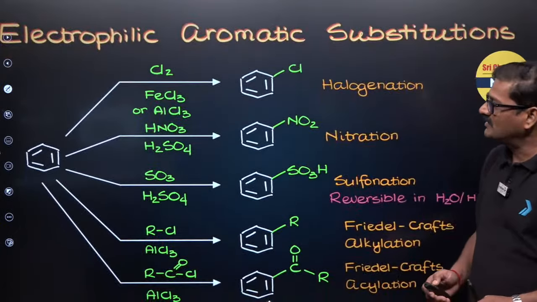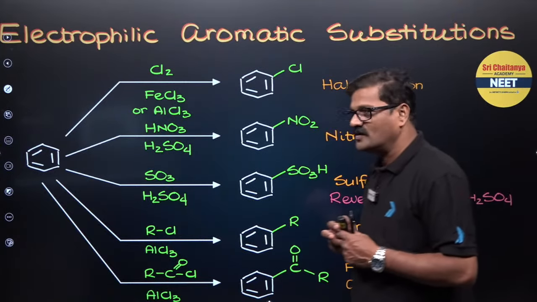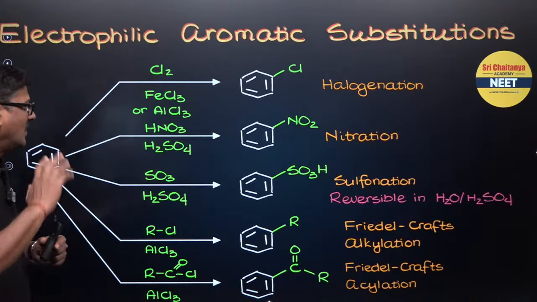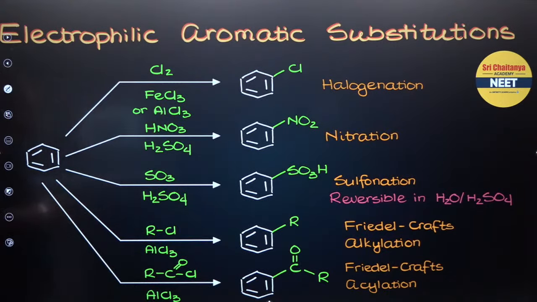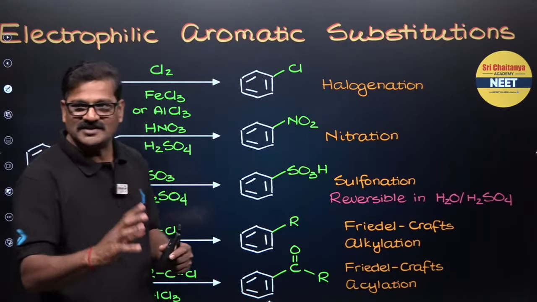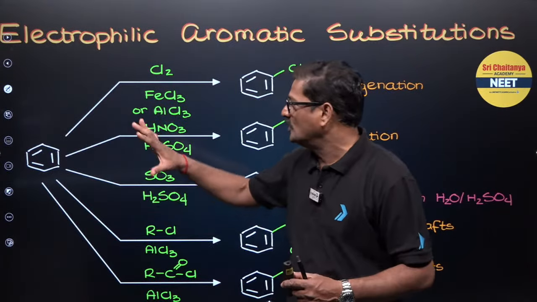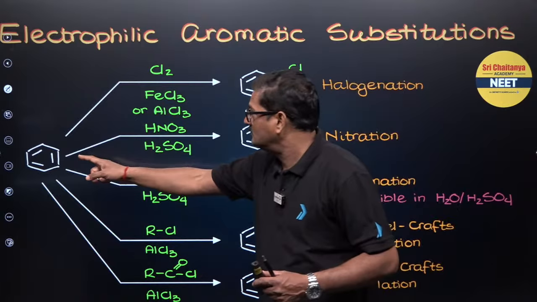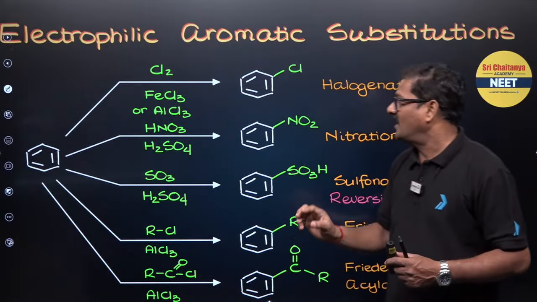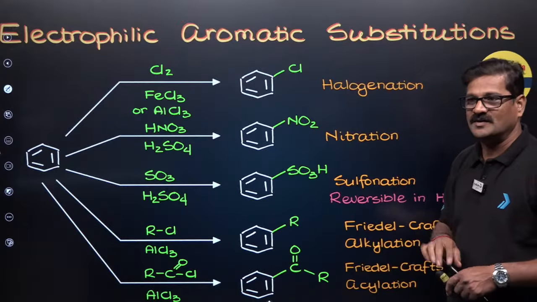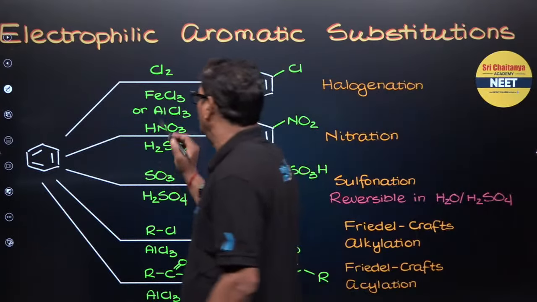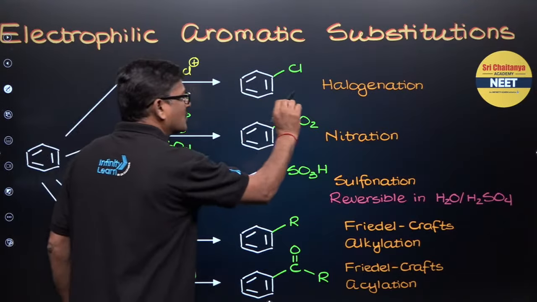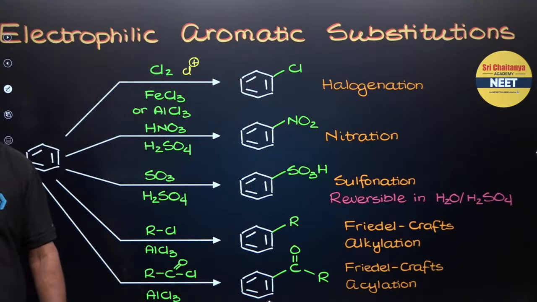Benzene, however, has 3 double bonds in it, but it does not behave like an alkene. So it does not undergo addition reaction, rather it undergoes substitution reaction, right? So benzene, when it is treated with chlorine, is going to give chlorobenzene. What will be the electrophile? Cl plus is the electrophile and this reaction is called chlorination, right?